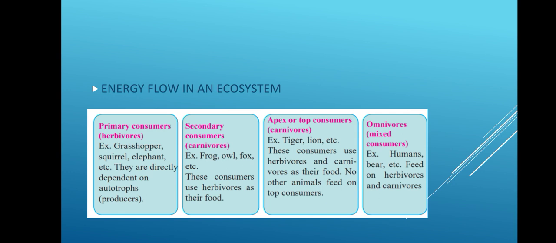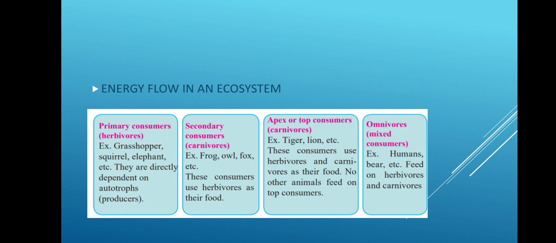Then the third trophic level is the apex or top consumers. They are also carnivores. They depend on both herbivores and carnivores as their food. Now these are the top level consumers, so no other animals can feed on these top consumers. Examples are lion, tiger, etc.